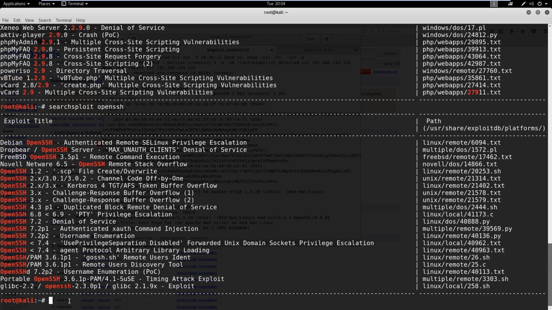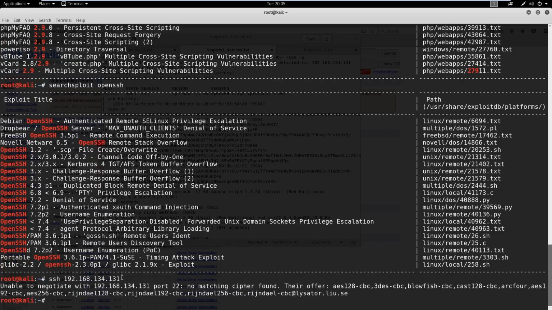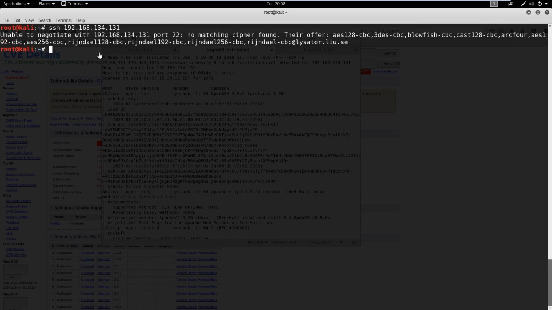The other thing that you might want to do is try connecting to the machine on SSH. So you can SSH and then just type in the IP address. So it's saying we don't have a matching cipher here. Okay, so when you see something like this, what you're going to want to do is actually put the cipher in that it's requesting. So I'm going to go ahead and use this cipher that they're showing here.